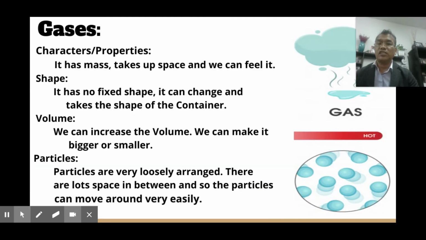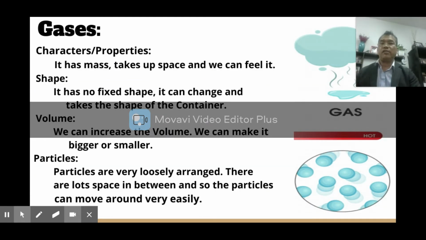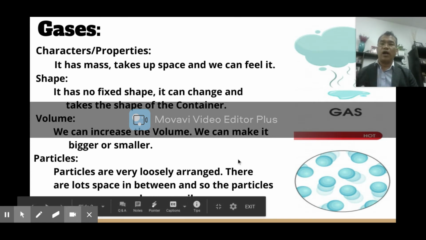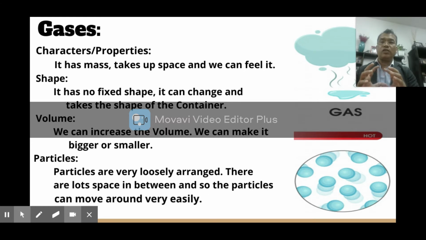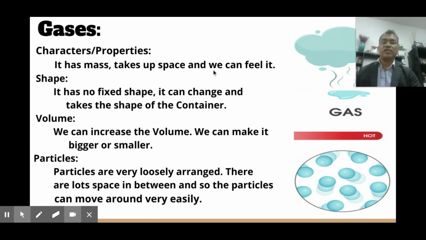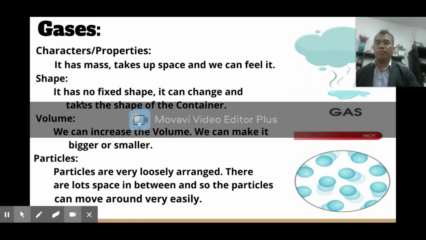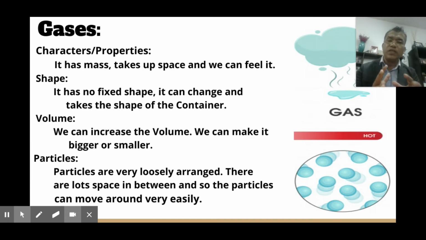Now let's study gases a little bit in detail. What are the characteristics? What are gases? So gases have mass. Mass means it occupies space. It takes space and you can feel it, right? You can touch the wind. You can feel it. What are the shapes of gases? It has no fixed shape, right? It can change and it can take the shape of a container. If you put the air in the balloon, it takes the shape of a balloon, right? So it has no fixed shape. It can keep on changing.